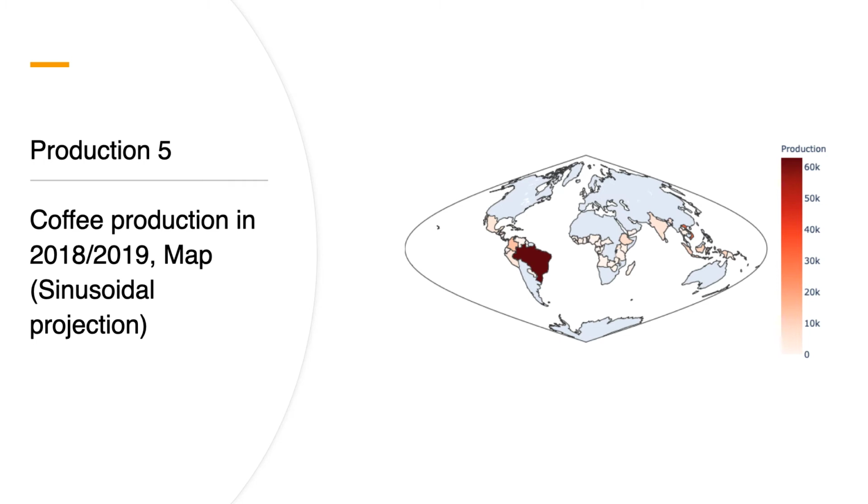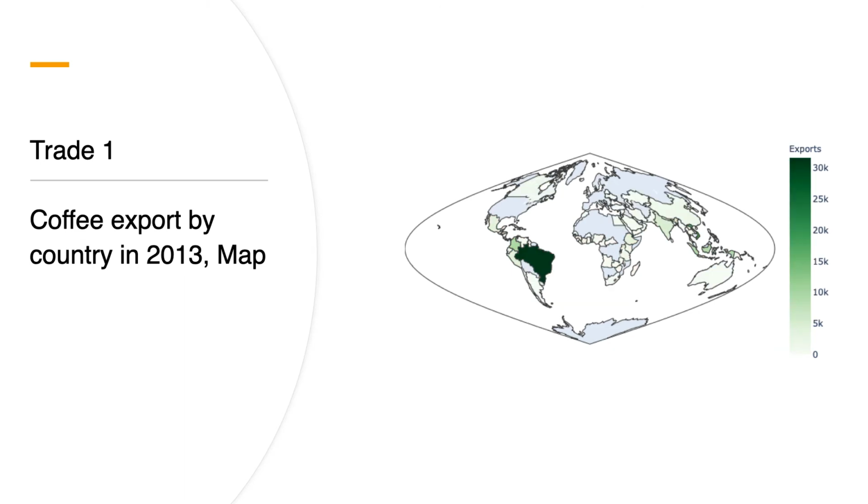This map shows coffee producing countries in the crop year of 1819. Color is used to show production volumes in 1,060 kilogram bags. Sinusoidal projection was used to highlight the location of the equator. Most coffee producing countries are located around the equator, showing the coffee belt.